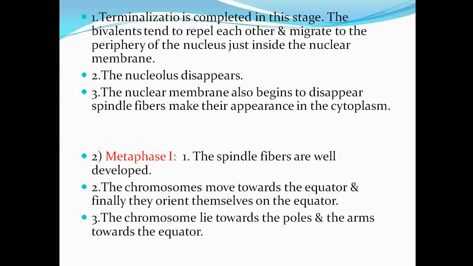The chromosomes move towards the equator, and finally they orient themselves on the equatorial plane, or plate. The centromeres lie towards the poles and the arms towards the equator.